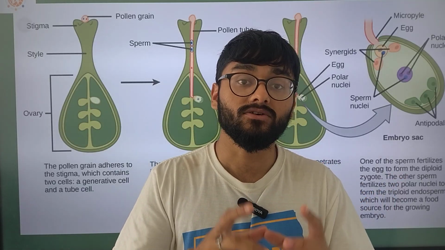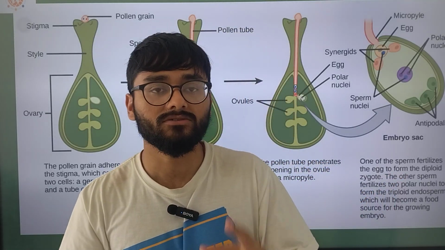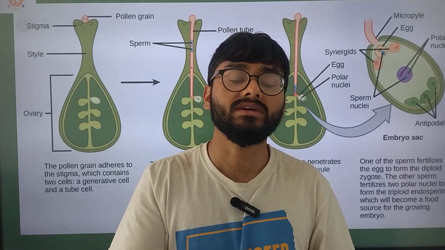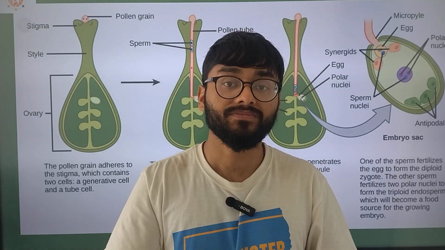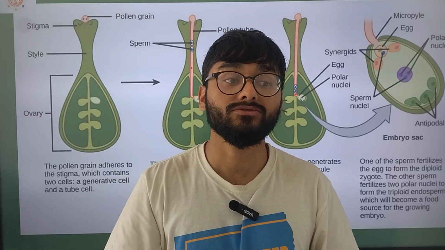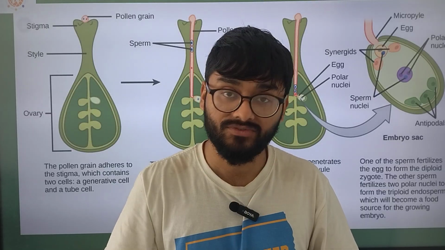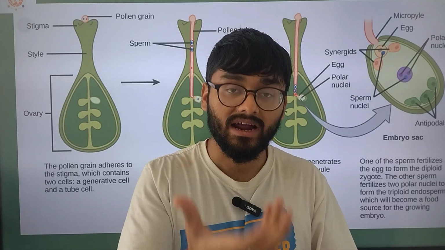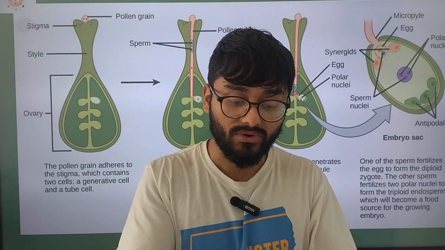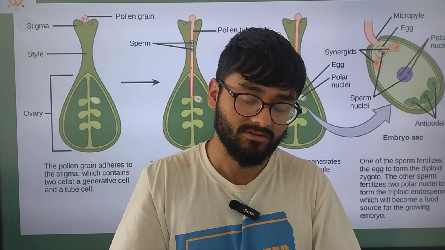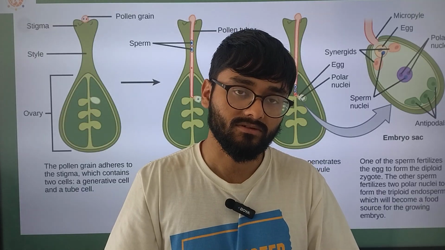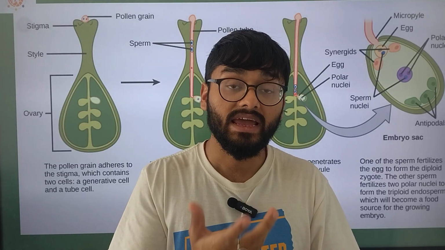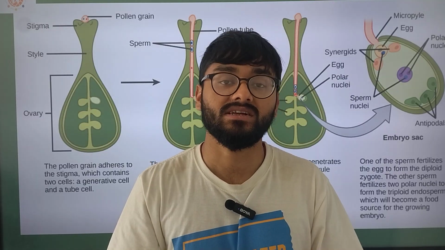to get your fertilization. Now the generative nuclei, or the generative cell, fuses with the female gamete. Don't get confused: the entire embryo sac is not the female gamete. This is the female gametophyte that possesses the female gamete. In that female gametophyte, there are 8 nuclei and 7 cell structures.